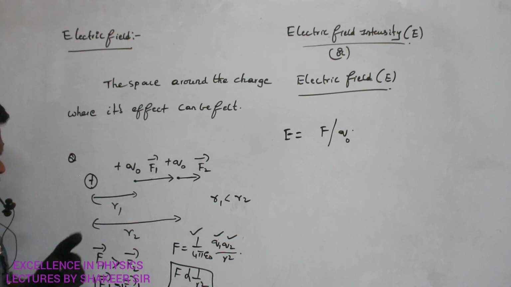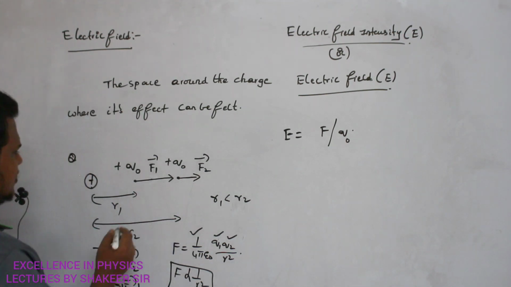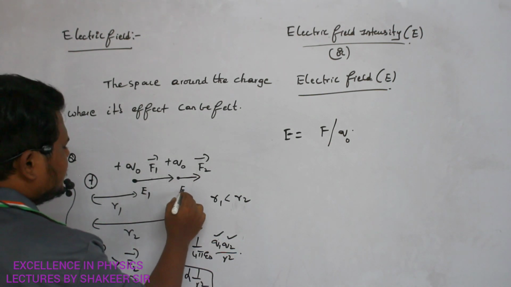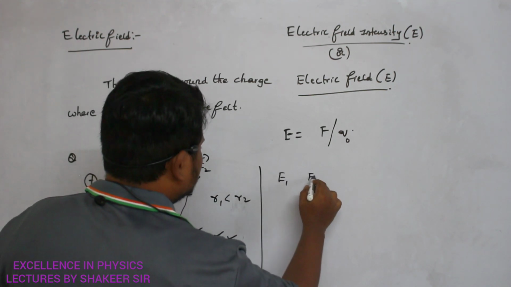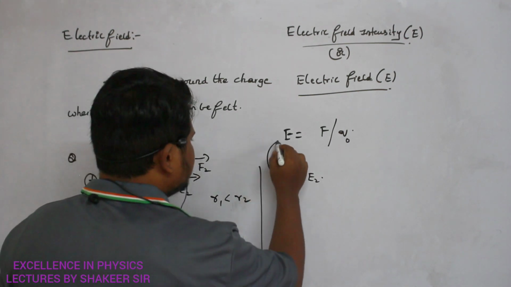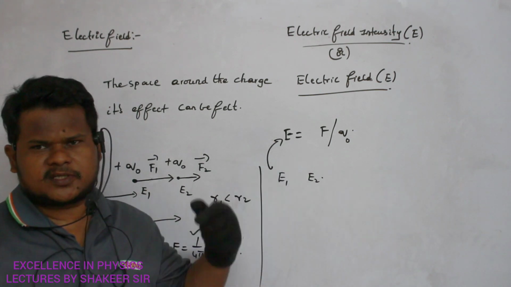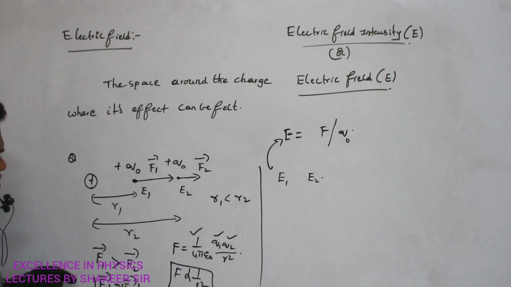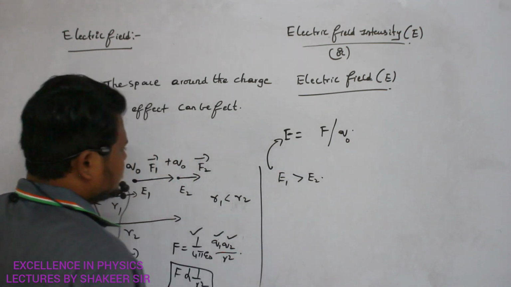So if this is the relation between the forces, then what is the relation between the electric fields? Let us consider that at this position the electric field is E1 and at this position it is E2. What is the relation between E1 and E2? For this, we have to go to the basic definition of electric field. What is meant by electric field? Force experienced per unit test charge. So if the force is greater, the electric field is also greater. Where the force is greater at position 1, F1 is greater than F2, so definitely E1 is greater than E2.